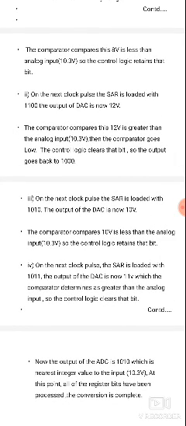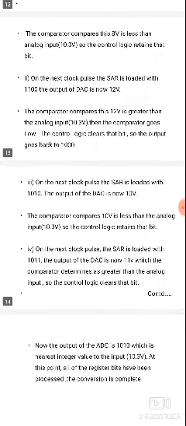So the comparator compares again. 12 volts is greater than the analog input voltage, that is, the analog input voltage is less than the DAC output value. The comparator indicates a low position. Whenever the comparator indicates low, the analog input is low compared with the DAC output.